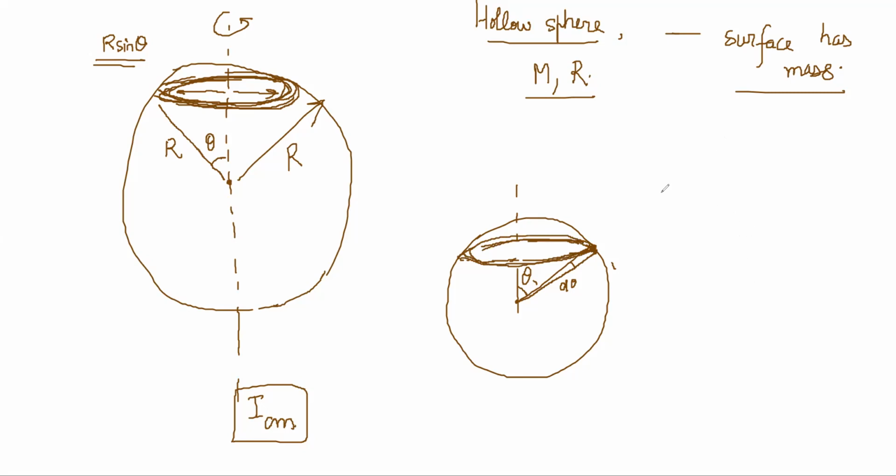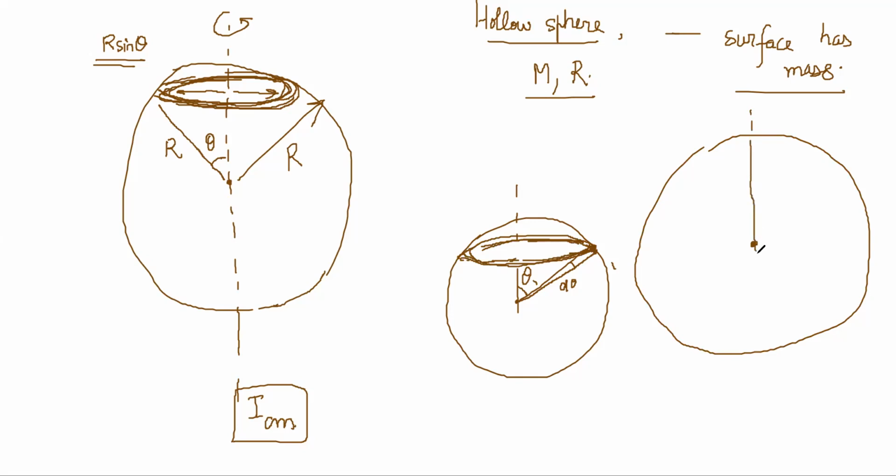So this is the vertical diameter. Let's say we mark a point here on the sphere. This angle is theta. Increase the angle a little bit, so this angle is d theta. So there is a portion on the sphere like this, and this length will be r d theta.